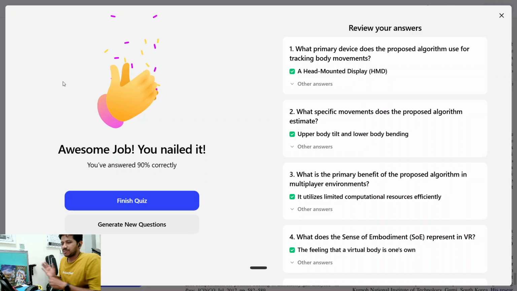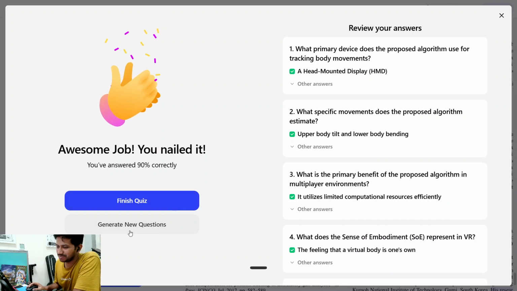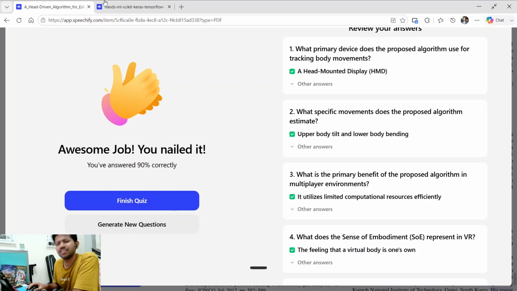Okay, 90% correct. Awesome. Awesome job. Yeah, nailed it. So you can generate many questions, new questions you can generate. Make as many questions as you can to understand the paper better.